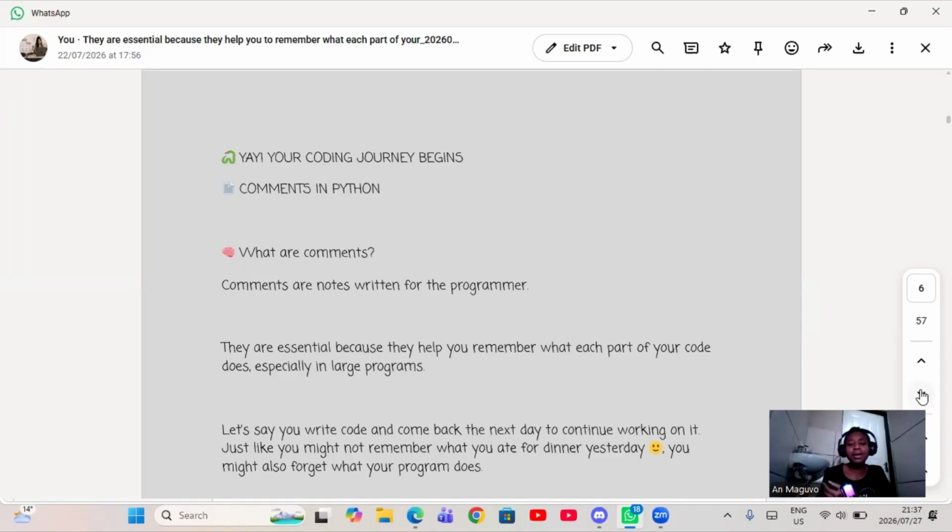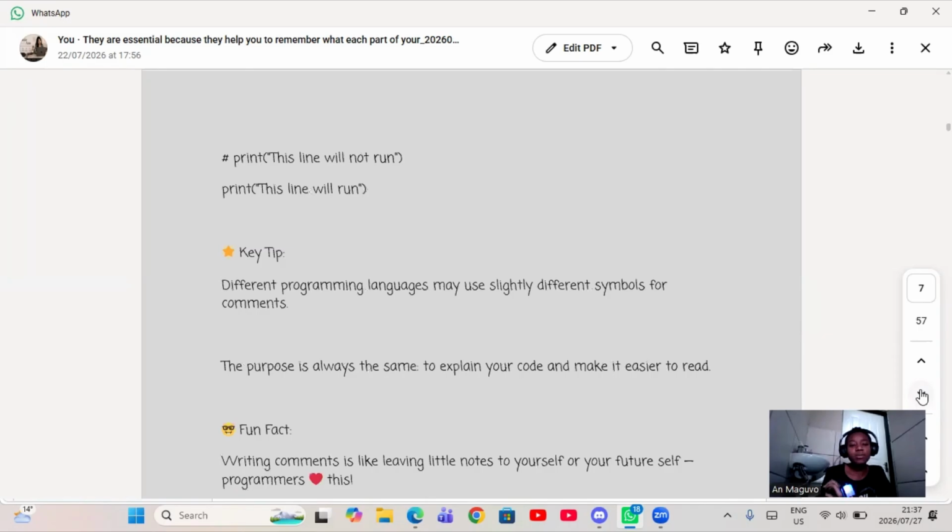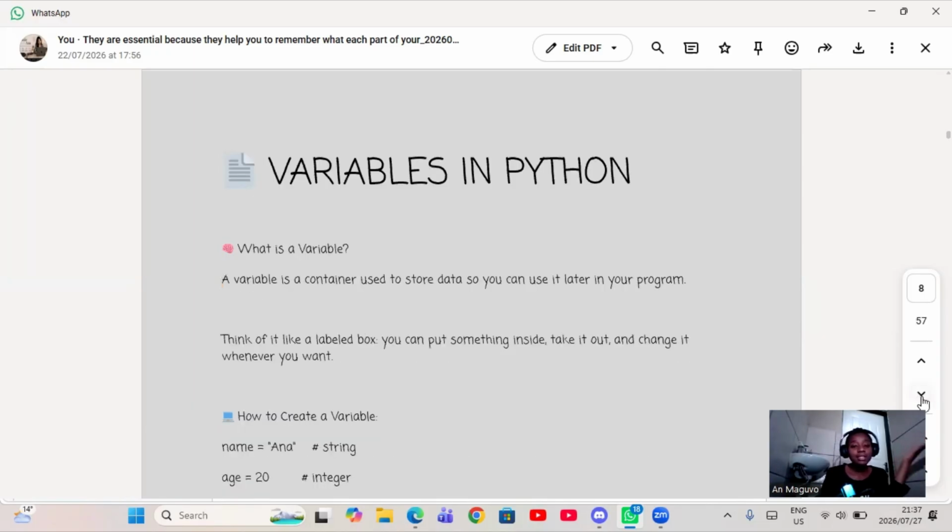As a beginner, I would understand what that means. And then what's most exciting is it shows you up here that this is a comment, that hash symbol, and then the key tips as well as a fun fact. That's it. And then it keeps the same structure with all the topics.